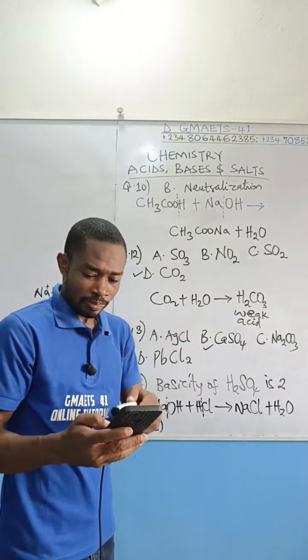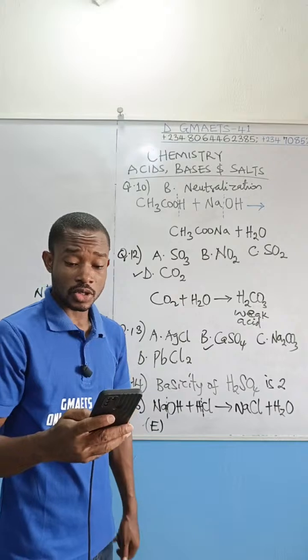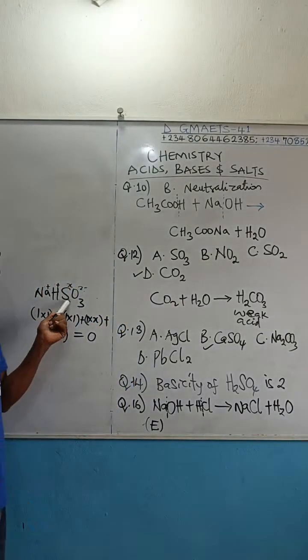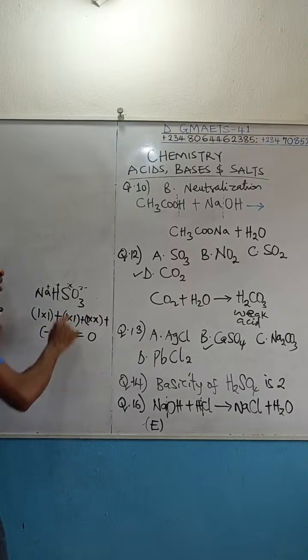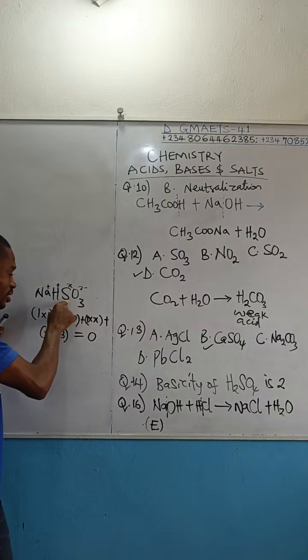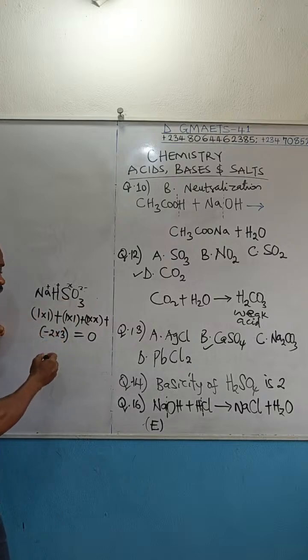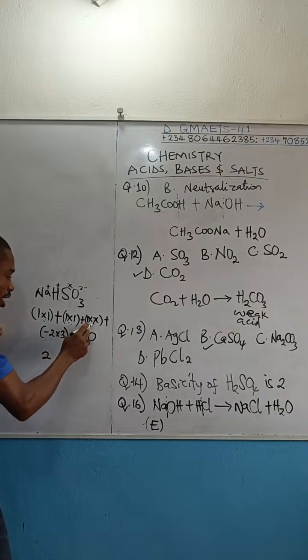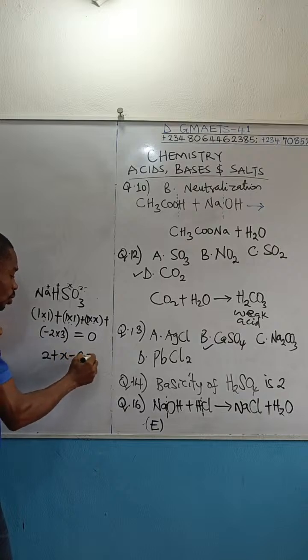I'm trying to calculate the oxidation number of sulfur in option A, sodium hydrogen trioxosulfate. Group 7, you wrote sulfate 6, and I don't agree with that. Trioxosulfate is not even 6. It's tetraoxosulfate that is 6, the one where the oxidation number of sulfur is 6. This will give us 1, this will give us 1, this will give us X. 1 plus 1 is 2. Then X plus -6 equals 0. So if you solve this, X is going to be 4.